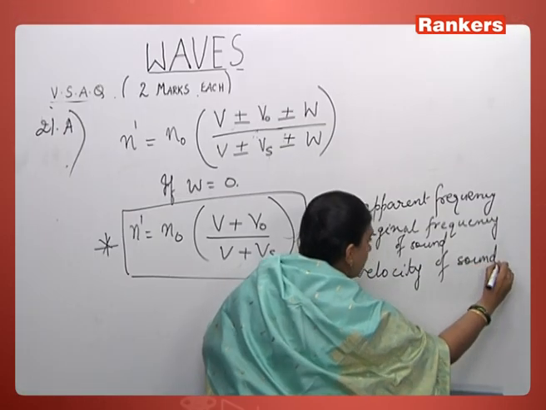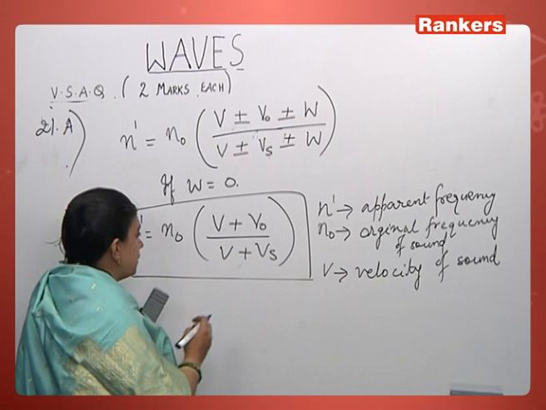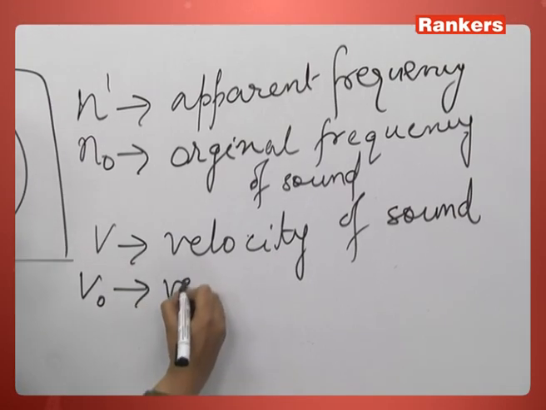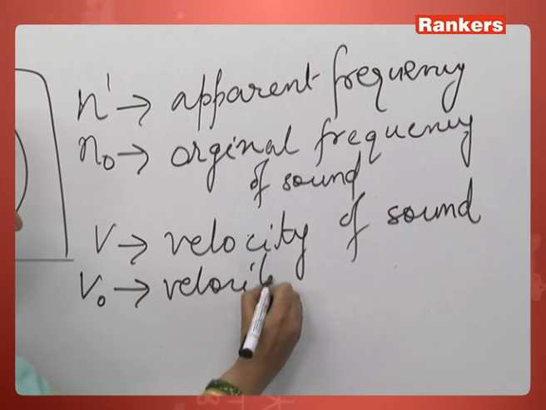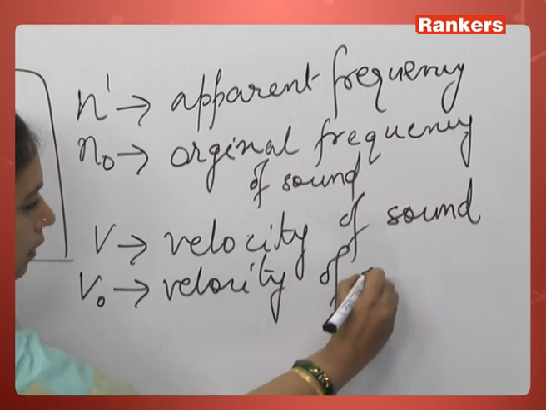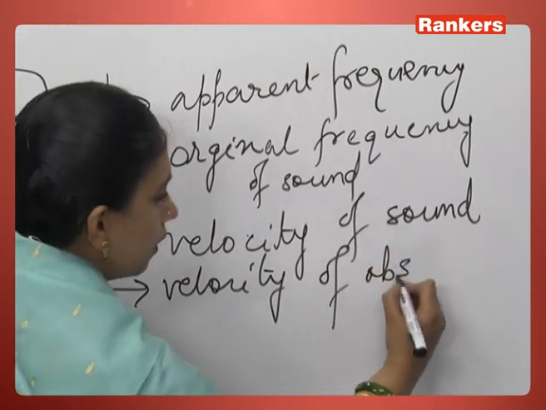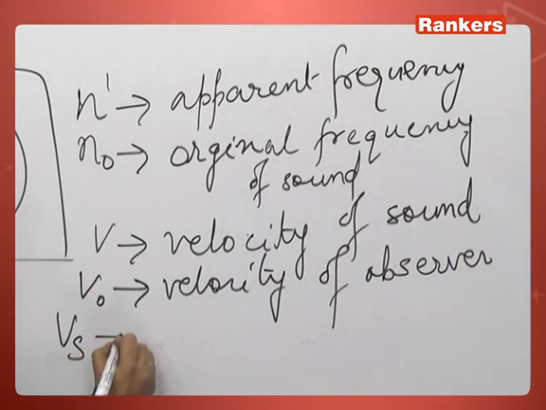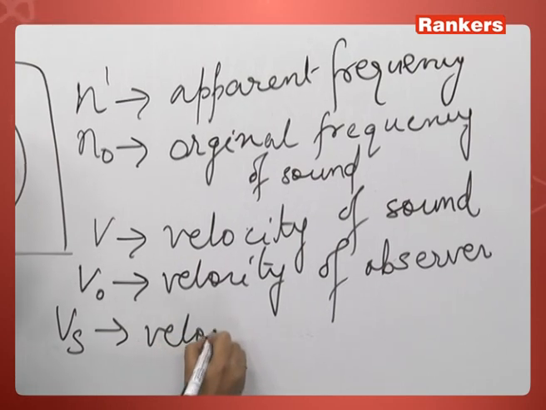Suppose it's in air, it's about 332 meters per second or 330. v naught is the velocity of the observer or listener, because we are listening. Then vs is the velocity of the source of sound.